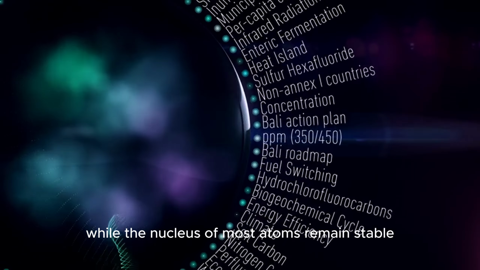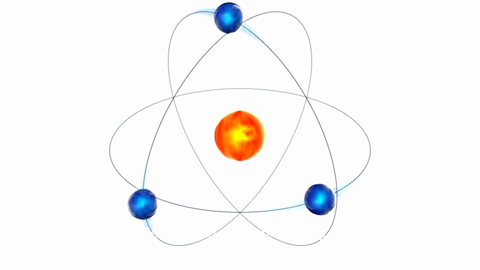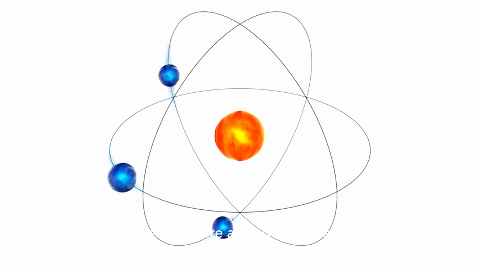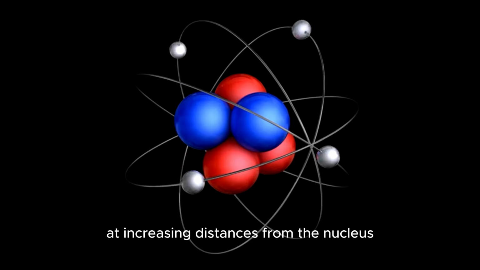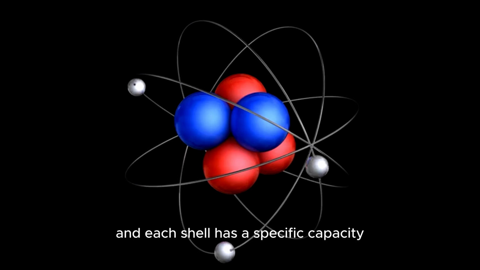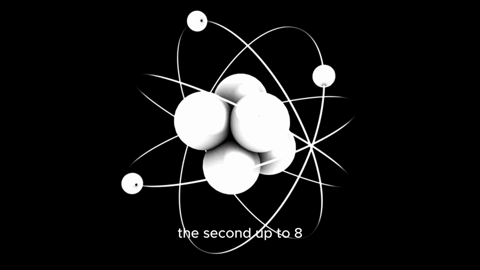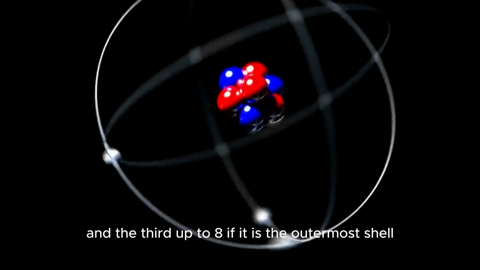While the nucleus of most atoms remains stable, the electrons in the surrounding shells are responsible for an atom's reactivity. Electrons are arranged in shells at increasing distances from the nucleus, and each shell has a specific capacity. The first can hold up to 2 electrons, the second up to 8, and the third up to 8 if it is the outermost shell.